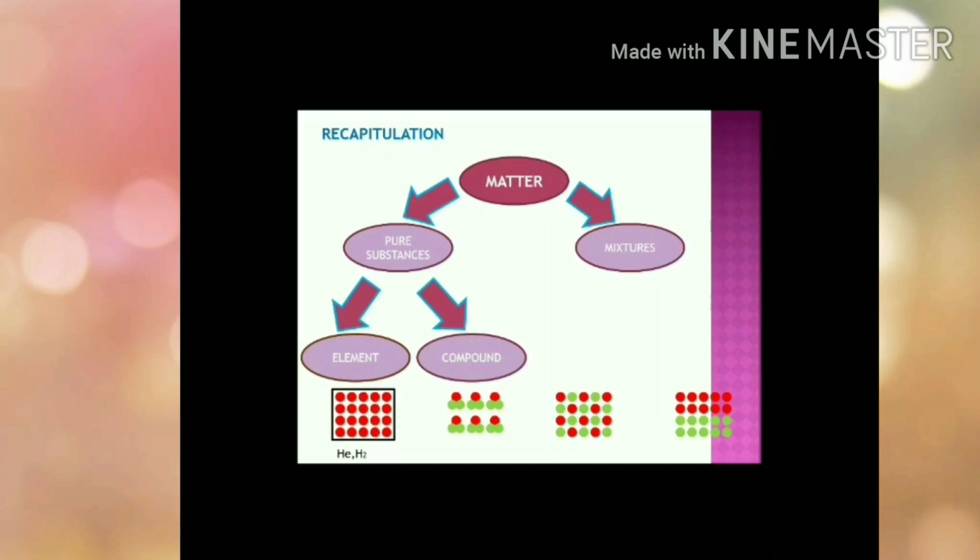The second category is compound. A compound is made up of two or more atoms of different elements that are combined through bonds. We again try to understand it with the help of an example. Like we say water is a compound. Why is water a compound? Because water is made up of atoms of two different elements, that is hydrogen and oxygen. So the condition in a compound is that the atoms should be of different elements.